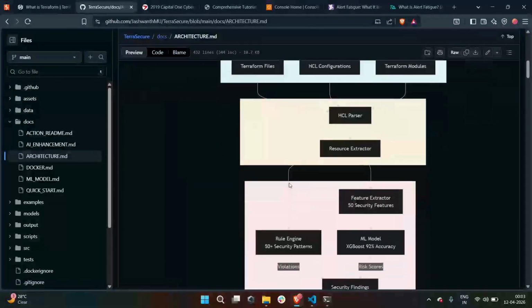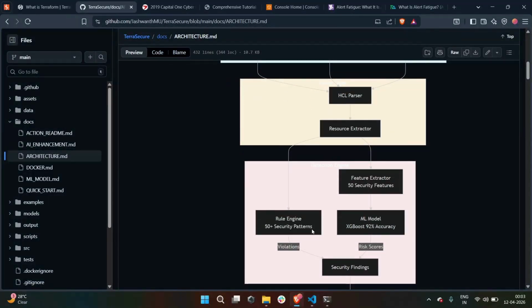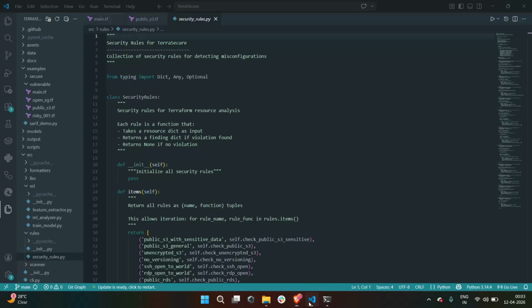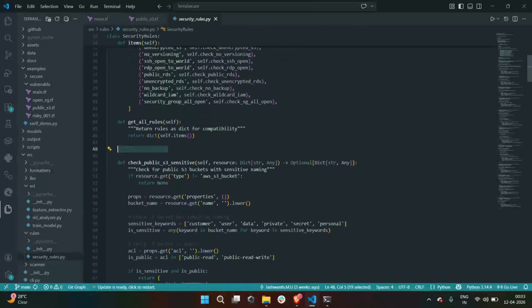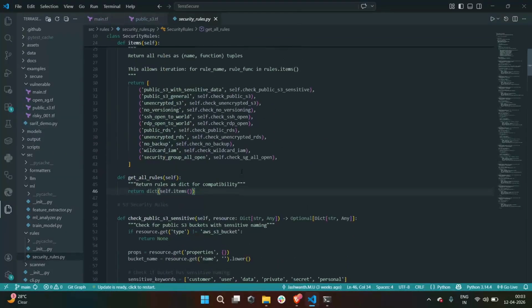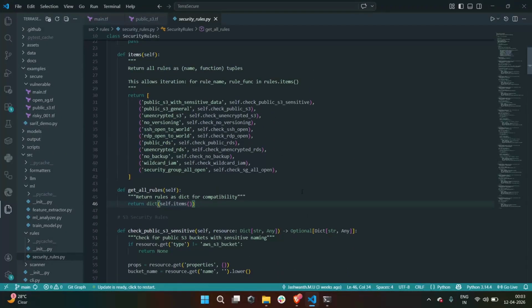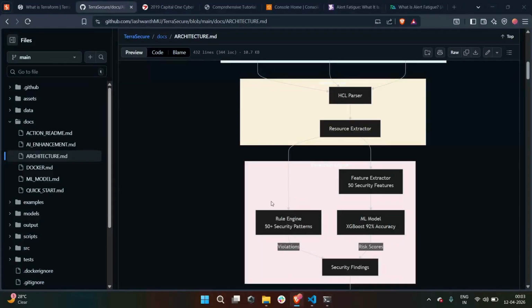Here is layer 1, the rule engine. 50-plus security patterns that I uploaded for AWS resources from Terraform files, similar to what Checkov does, such as S3 security rules, IAM, and permissions. For each resource, I uploaded 50-plus security rules. This is the baseline. It catches known bad configurations.